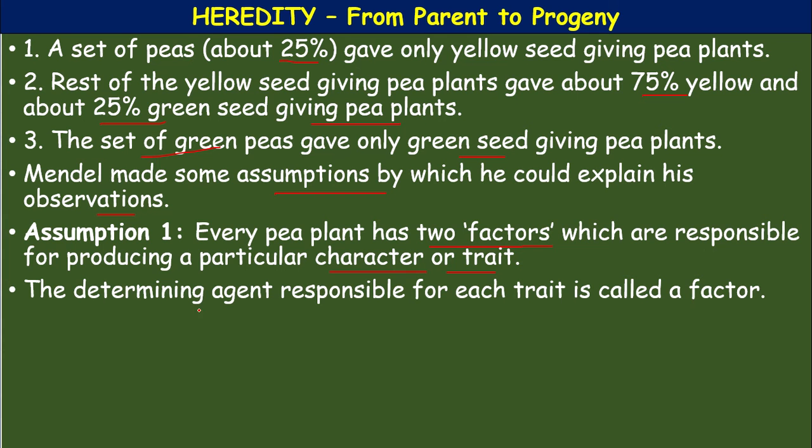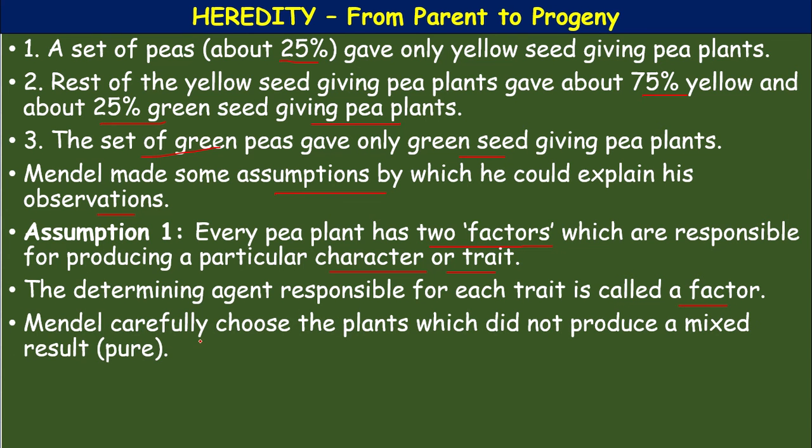The determining agent responsible for each trait is called a factor. Mendel carefully chose the plants which did not produce a mixed result, that is, pure.